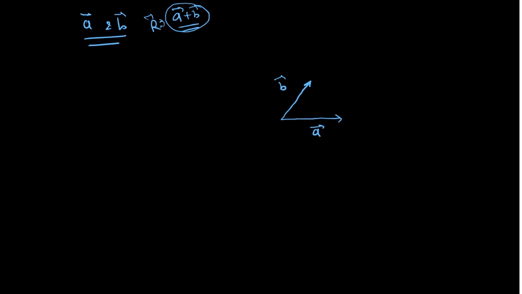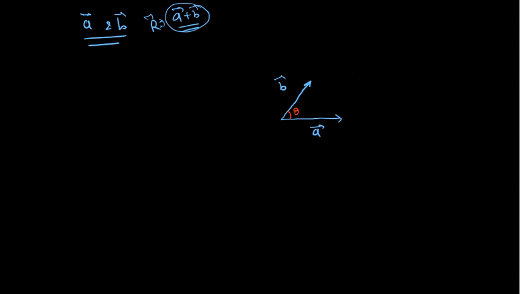Since these are vectors, I can shift them parallelly anywhere. Parallel to B vector I can shift B vector anywhere, and parallel to A vector I can shift A vector anywhere. Let's suppose the two vectors make an angle of theta degrees with respect to each other.